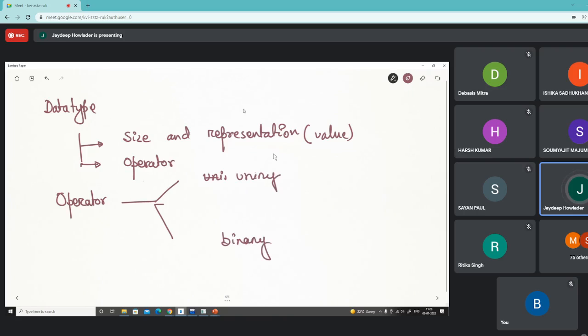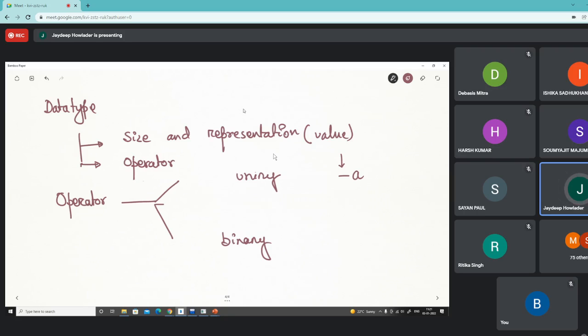So what is the meaning of the unary and the binary operator? A unary operator means an operation which takes only one argument, like if I want to make a negation of a variable a. This operation is called a unary operator because the argument is a single argument.